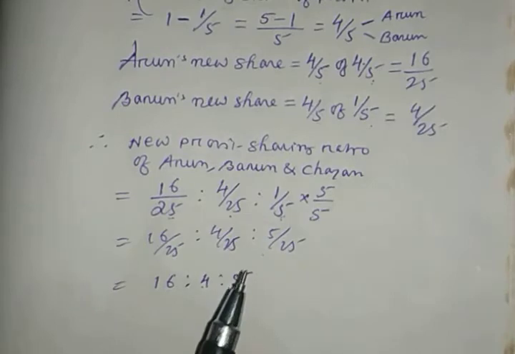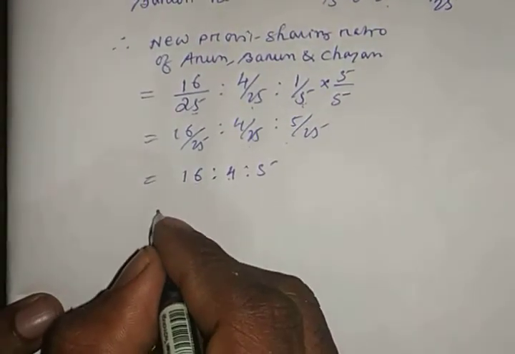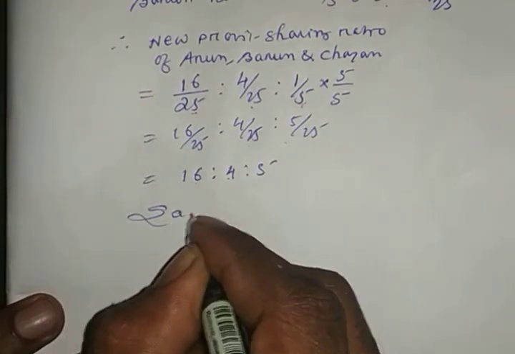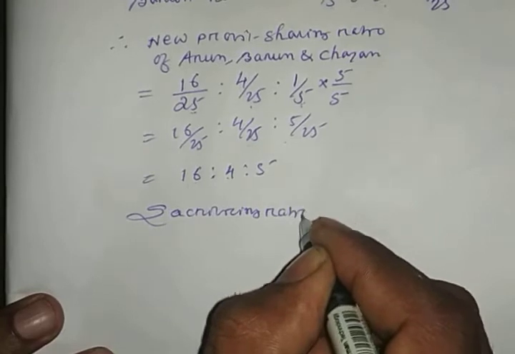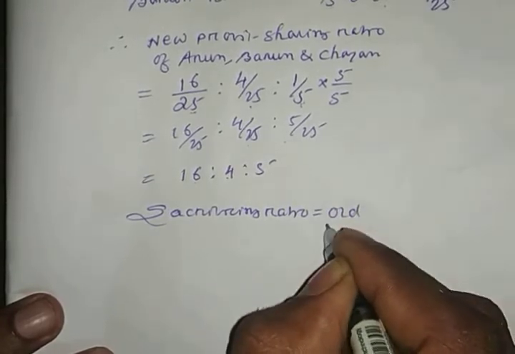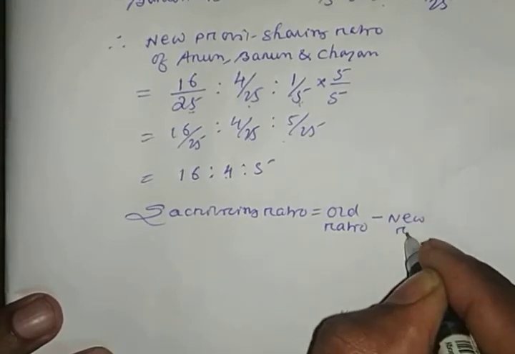Okay. Now, what is the sacrificing ratio formula? Sacrificing ratio is old ratio minus new ratio.